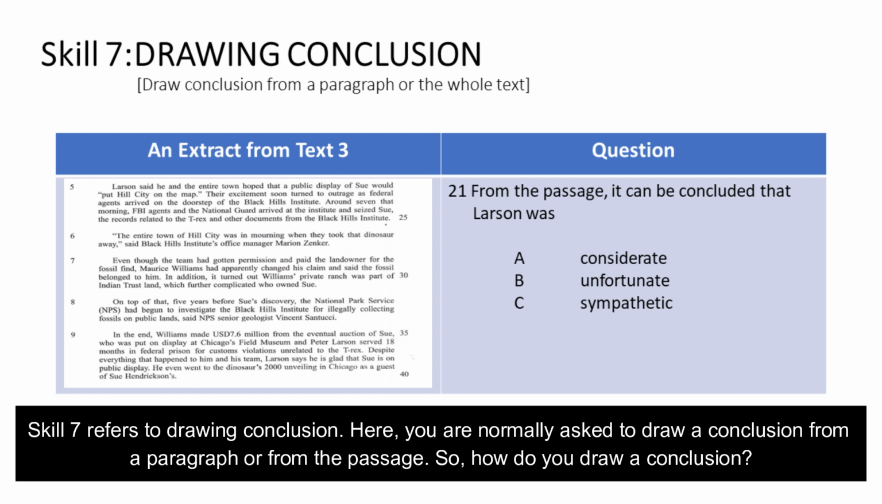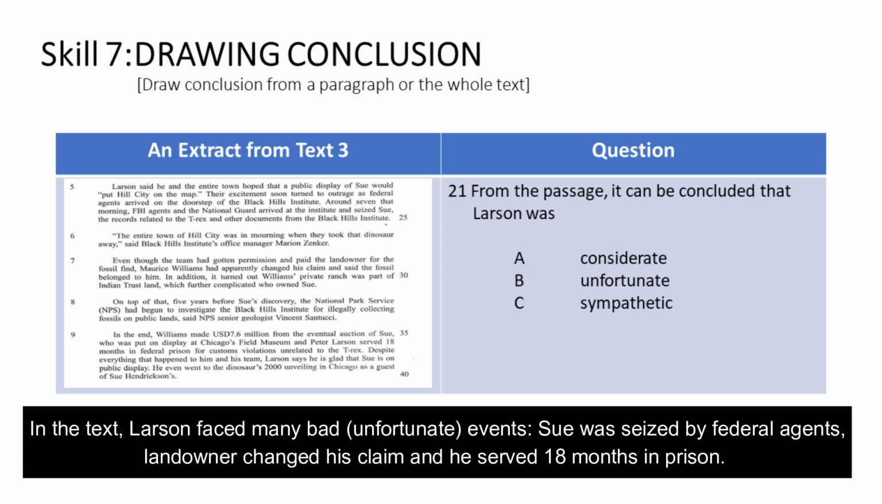Skill 7 refers to drawing conclusion. Here, you are normally asked to draw a conclusion from a paragraph or from the passage. So, how do you draw a conclusion? In the text, Larson faced many bad or unfortunate events. Sue was seized by federal agents, landowner changed his claim, and he served 18 months in prison.